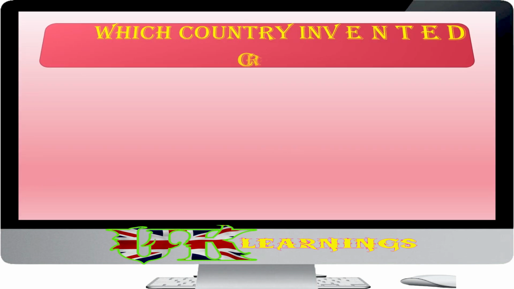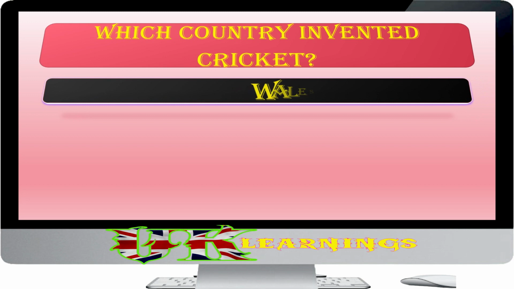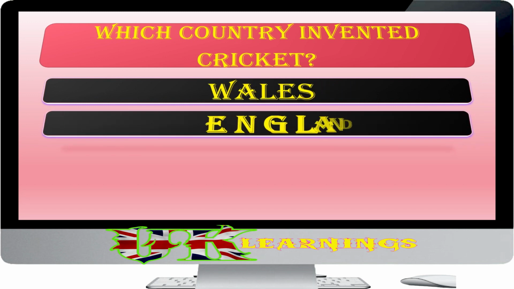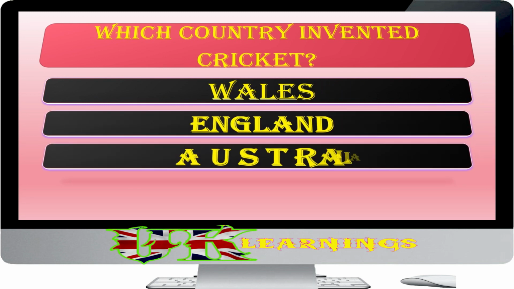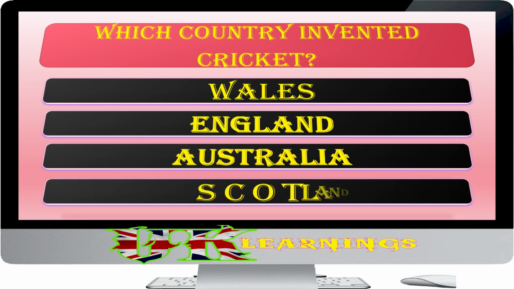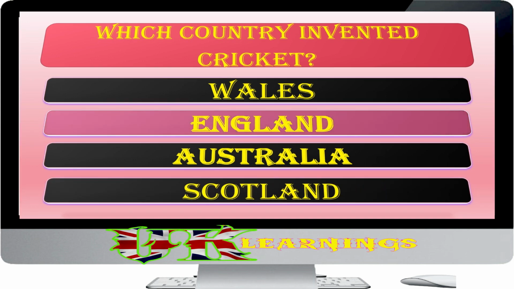Which country invented cricket? Wales, England, Australia, Scotland. The answer is England. Cricket originated in England and is now played in many countries. Games can last up to 5 days, but still result in a draw. The most famous cricket competition is the Ashes, which is a series of test matches played between England and Australia.